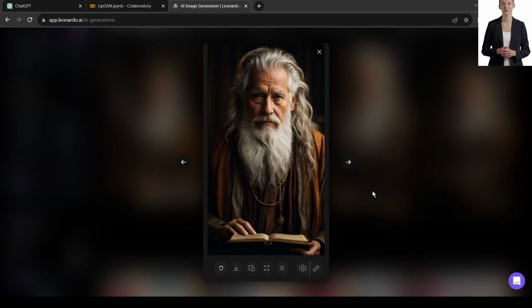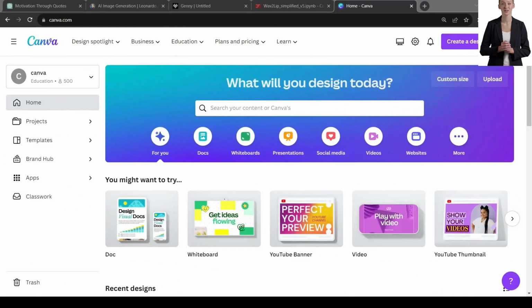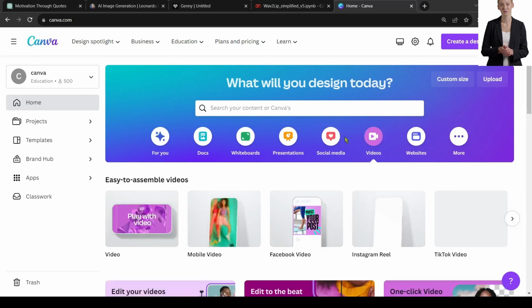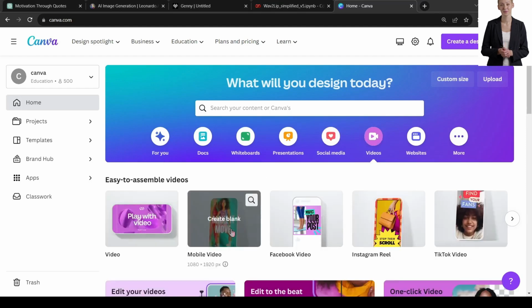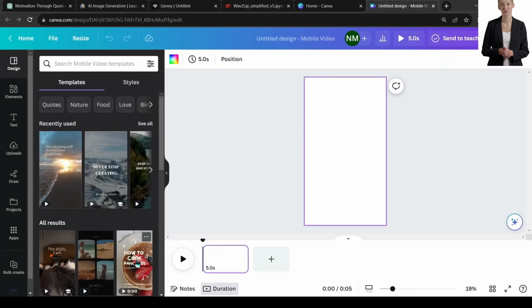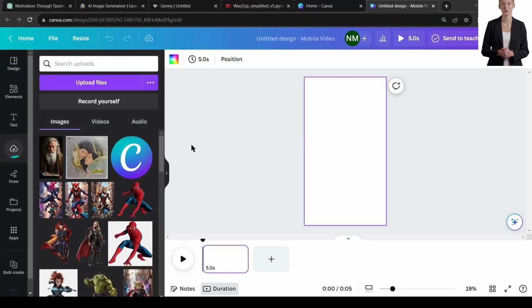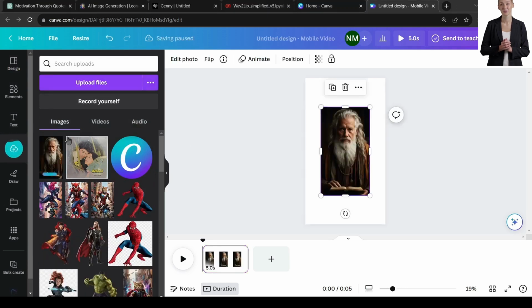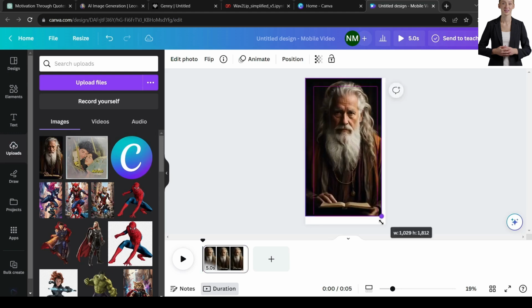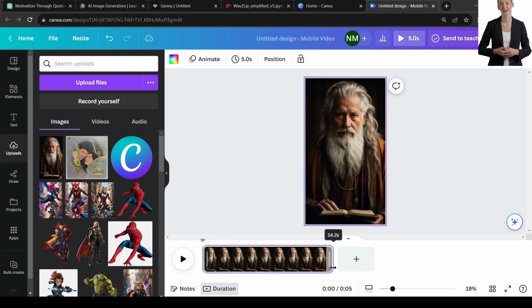After generating your avatar, we will make a sample video with Canva. Log into your Canva account and select the video from the homepage, and then select the mobile video because it's the perfect ratio for our short video. After coming to the creator page, upload your AI-generated avatar image, and then insert the avatar into the canvas and adjust the size. Now increase the video length. I will suggest making it more than 20 seconds and less than 30 seconds. After all is set, download the sample video.